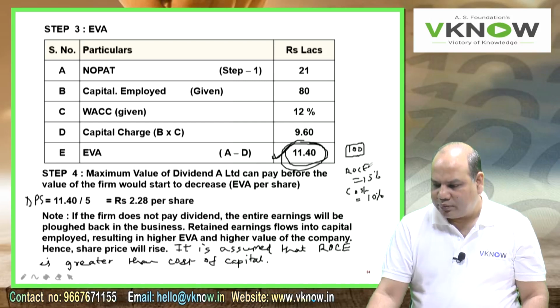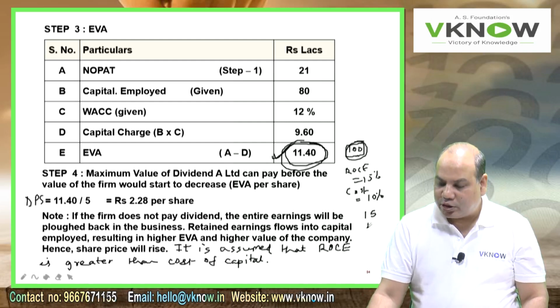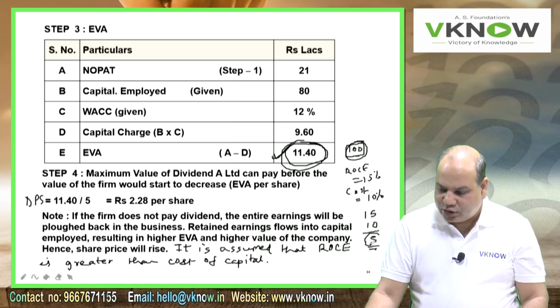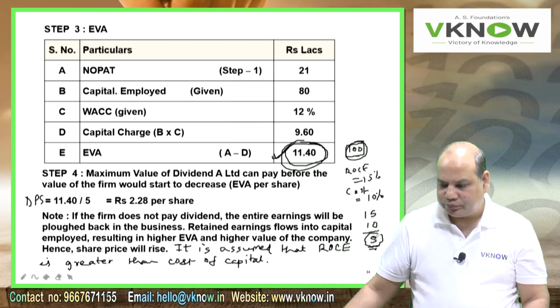If I retain 100 rupees entirely, my NOPAT generated will be 15, but the cost of capital will be 10% of 100. So this extra 5 will increase EVA. Increase in EVA will increase the value of the firm. Per share value will also go up.